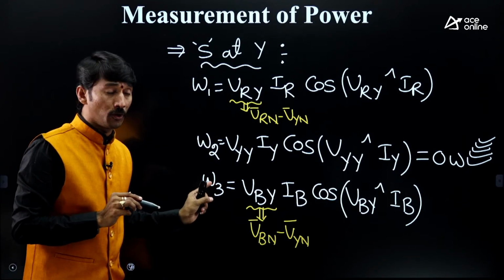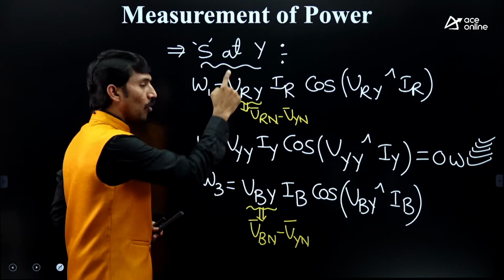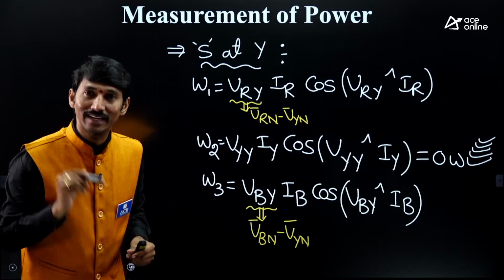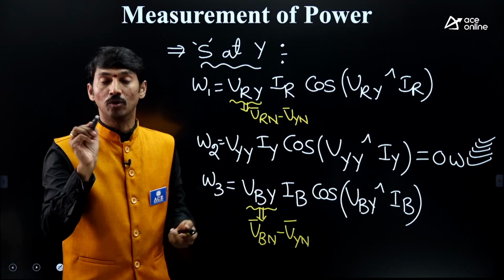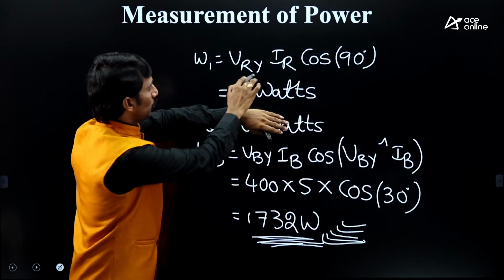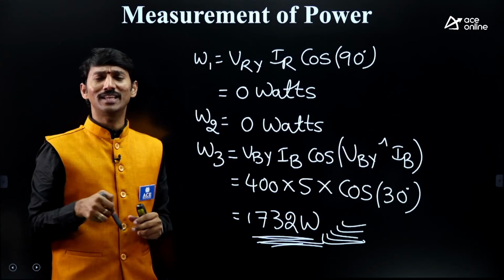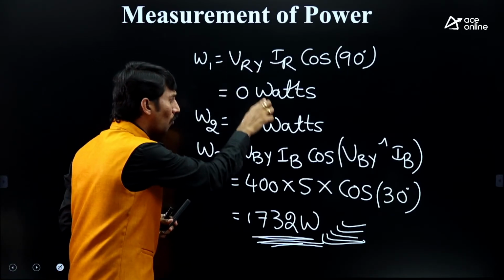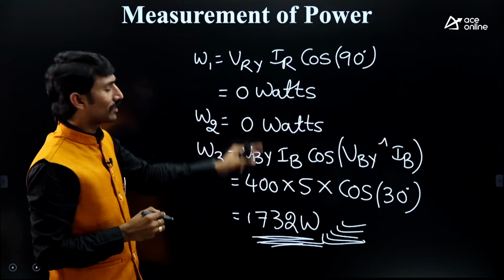Why am I giving this shortcut? If you see the options, luckily, if you have only one option with a number, and the others with 0, you can answer that directly. That is the reason why analysis is very important. If you take any numerical question, do not just follow the mathematics and leave it. After having this entire question, you need to analyze this. Okay, this is 0, 2 wattmeters. In the 2 wattmeter method, power factor is 0.5, 1 will be 0. See the options. Suppose luckily, only one option is there with 2 wattmeters reading 0 and 1 wattmeter having a reading. Directly you can take that. That is the corresponding discussion.